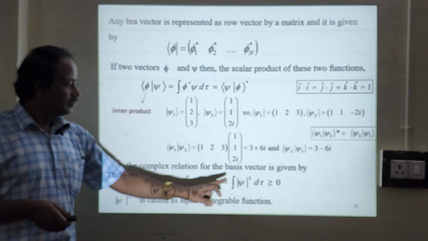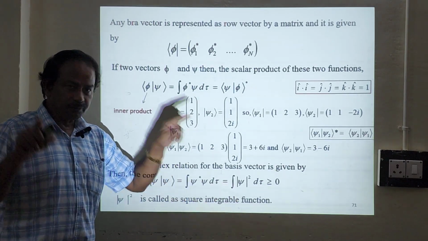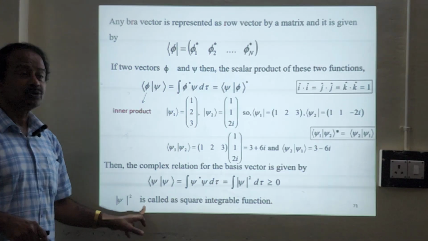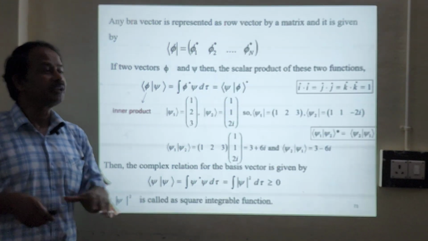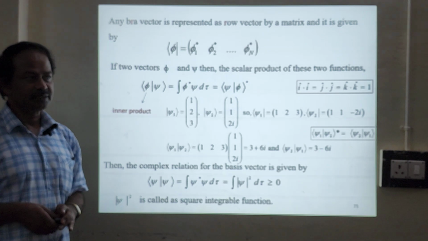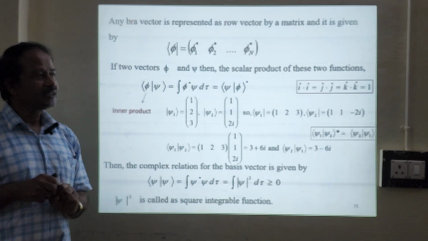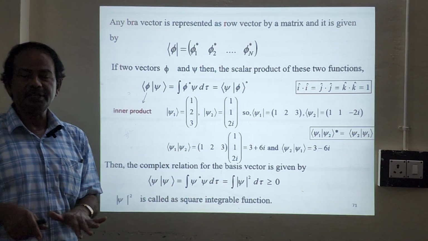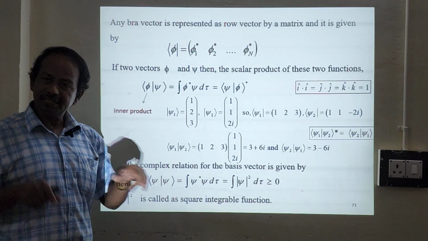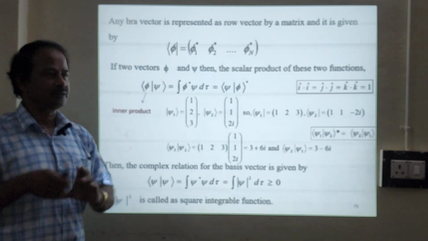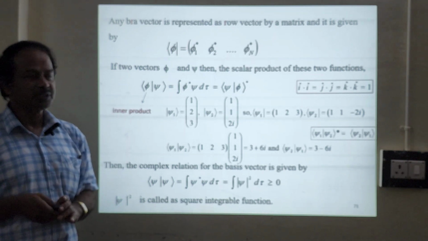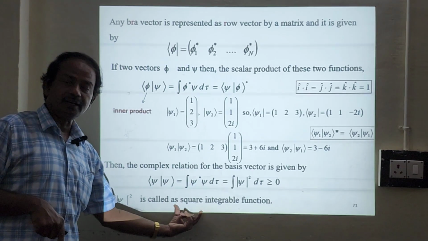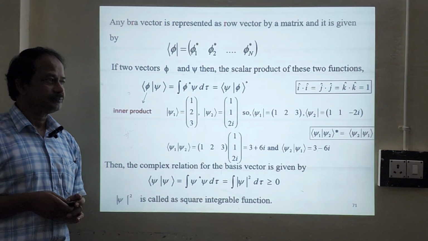We have taken the modulus squared and integrated. We must choose the wave function in such a way that this answer is greater than or equal to 0 and less than infinity. This is called a square integrable function, a very important concept in quantum mechanics.